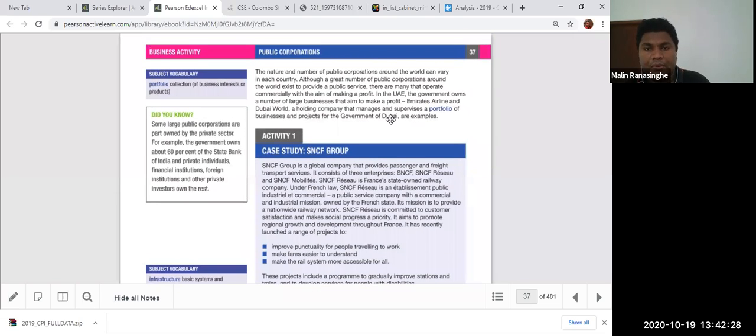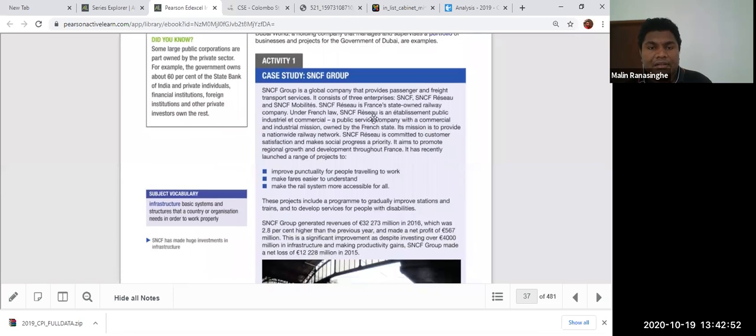In UAE, Dubai, the government owns a number of large businesses that aim to make a profit. Emirates Airline and Dubai World, a holding company that manages a portfolio of businesses and projects of the government of Dubai, are examples. Sometimes in the United Arab Emirates, Dubai, the majority of businesses are owned by the government.